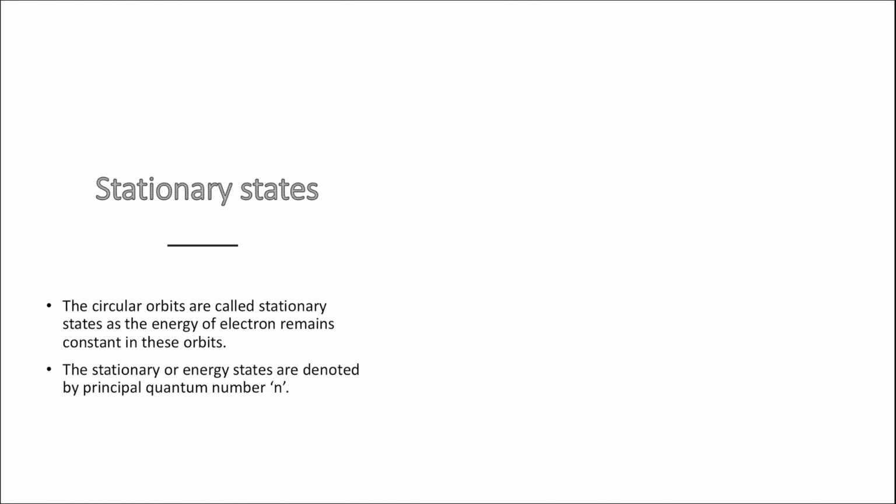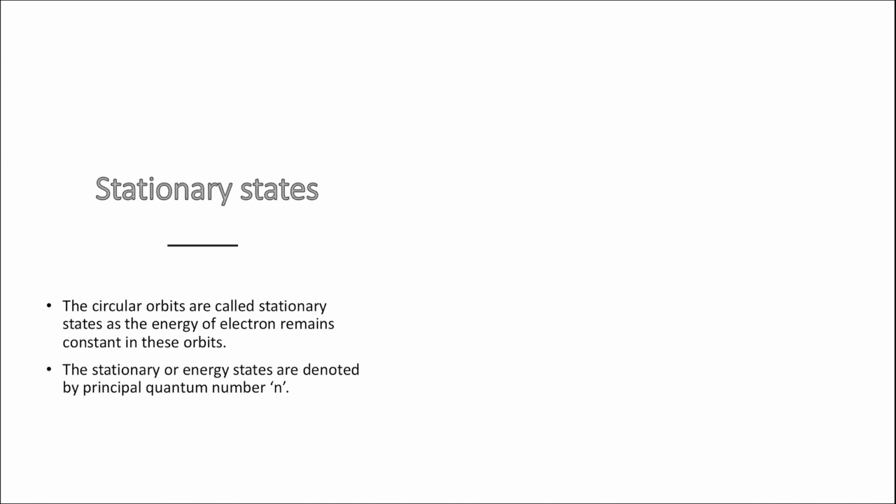The third postulate states that the circular orbits of electrons are called stationary states of electron. They are called stationary states because the energy of electron remains constant in these orbits. Understand it, they are not called stationary states because electrons are stationary. The electrons are moving. They are called stationary because the energy of electron is fixed.